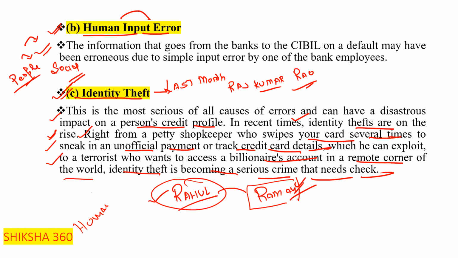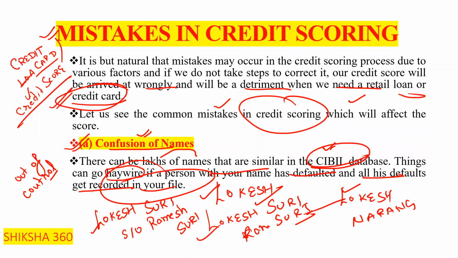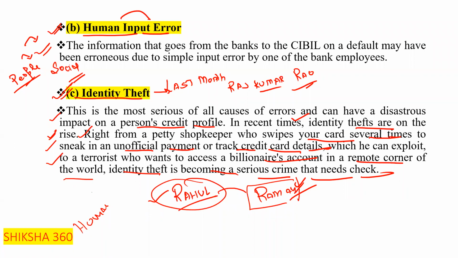We have to take care of all these things, because it also leads to your CIBIL score default, so your CIBIL score or credit score goes down. So all these things we have discussed here: first is the confusion of names, second is the human input error, third is identity theft.